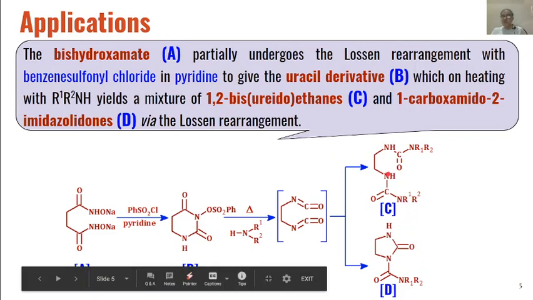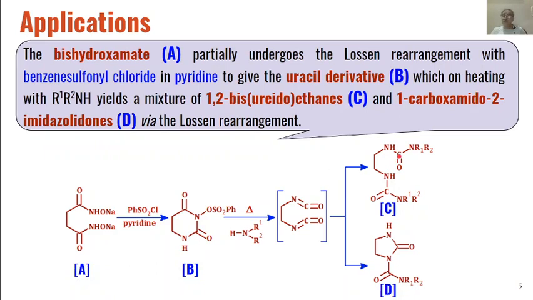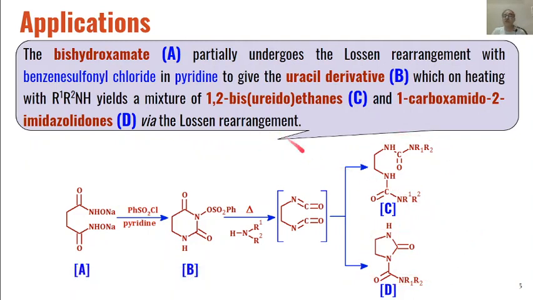Basically what happens is this lone pair of nitrogen will attack this carbon of the carbonyl, and H from here, and this part of the molecule from here. So one molecule of secondary amine will be eliminated for this cyclization to give us these types of imidazolidones as the product. So this is how these bis hydroxamates are converted into these types of products through Lossen rearrangement.